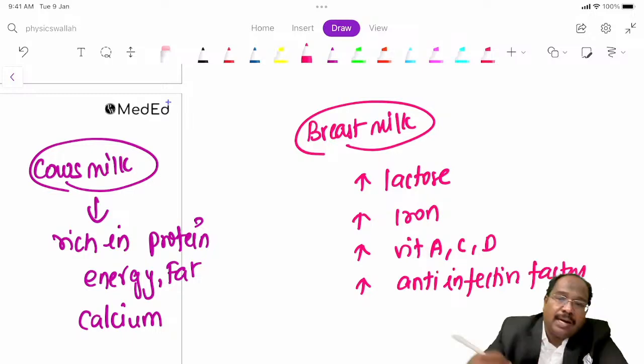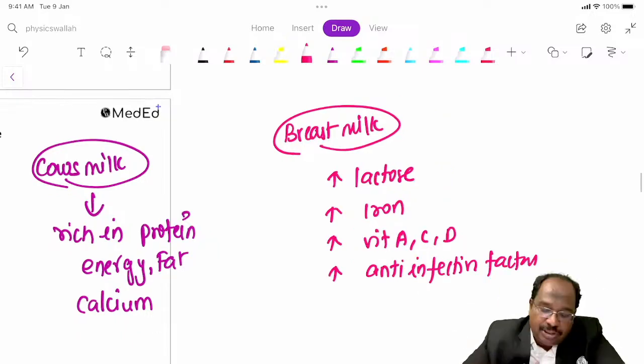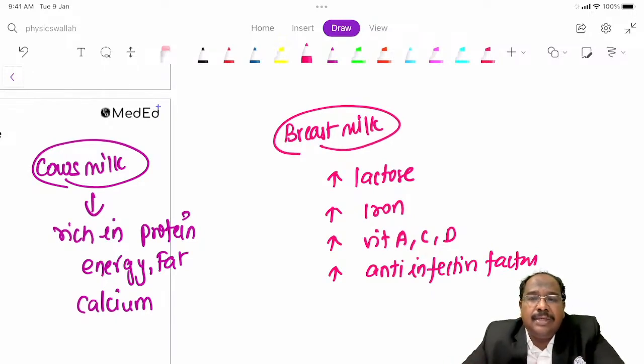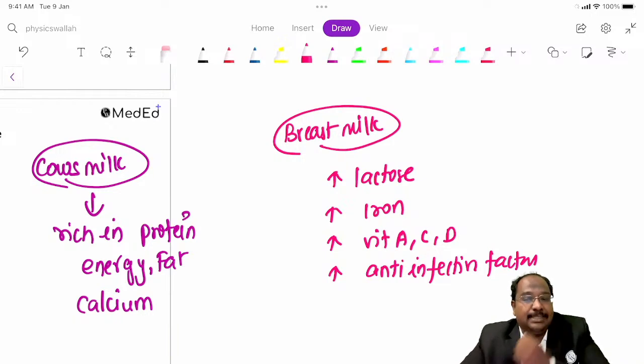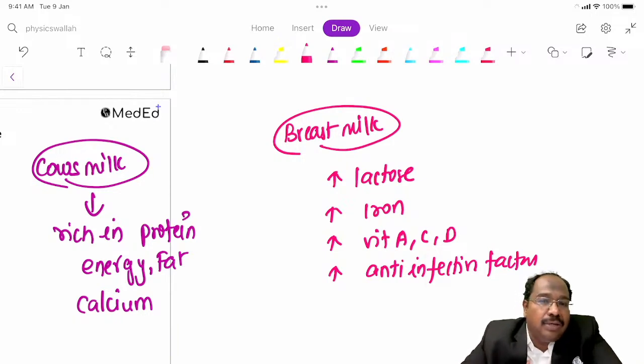The lactose is essential for the growing brain of the baby. And it is rich in essential fatty acids, that is linolenic acid. Those things are more in breast milk when compared to cow's milk.